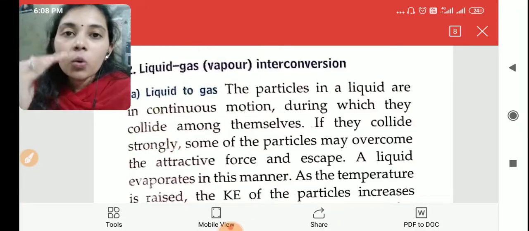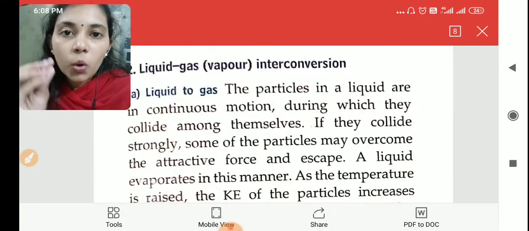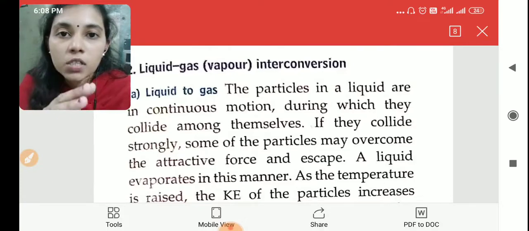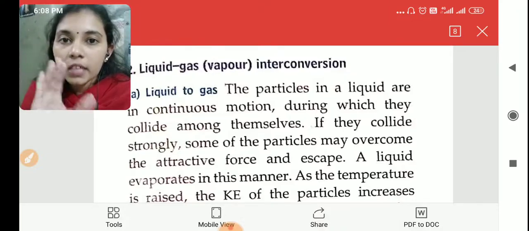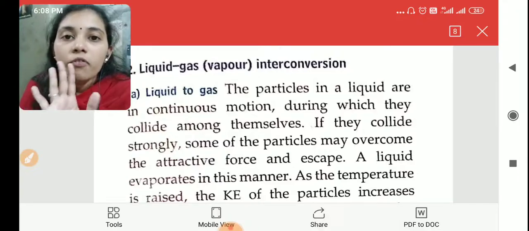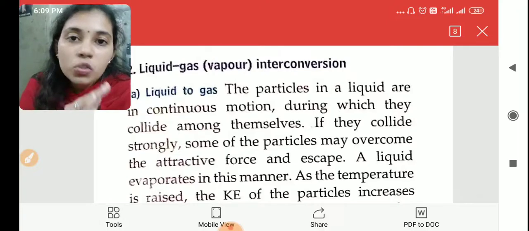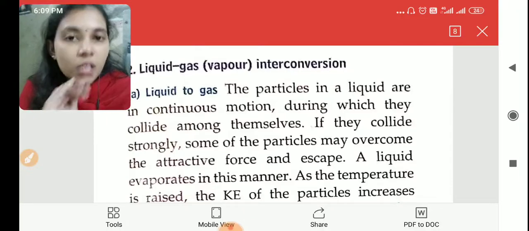But when we are cooling the substance, what will happen? The molecules will slowly stop moving, or the molecules will come closer, so that their intermolecular space decreases. Finally the liquid state substance will change back to solid state substance, or we can say the kinetic energy becomes zero.